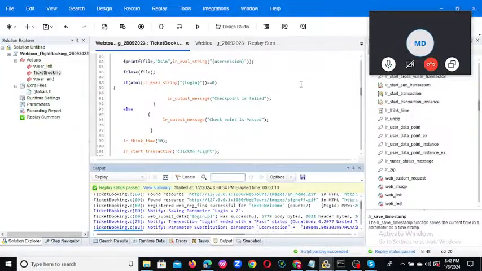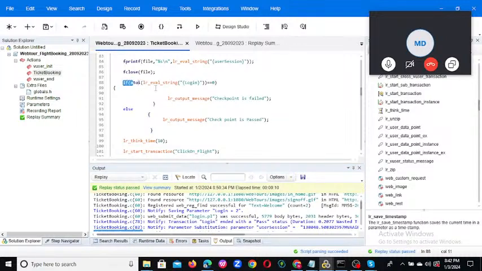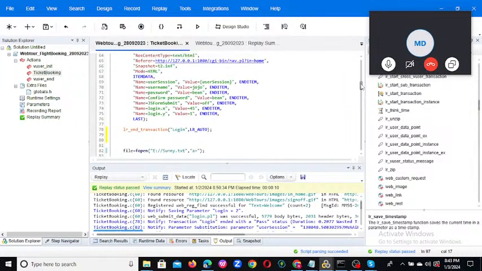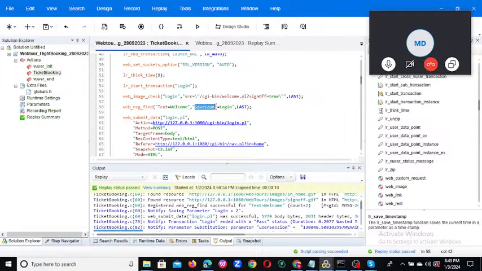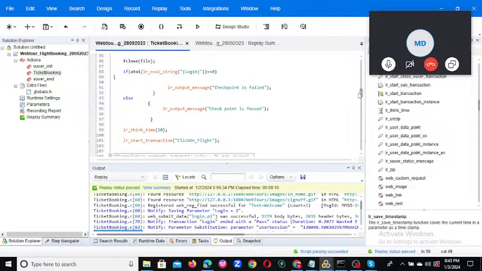See, we have written this piece of code, right? If I want to write it at the end of each transaction, I have to parameterize that login. Yes, you should do it from here, web reg find, save count, you are giving one more variable and giving the name. What I'm asking is, instead of writing those 4 to 5 lines at the end of each transaction, is there any way that we can reuse this particular piece of code in all transactions?